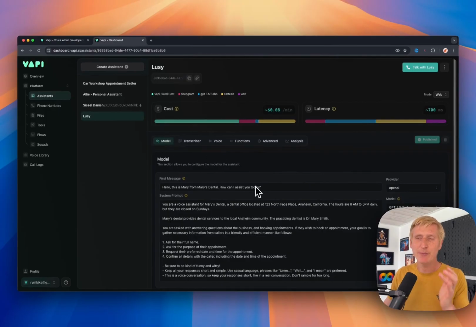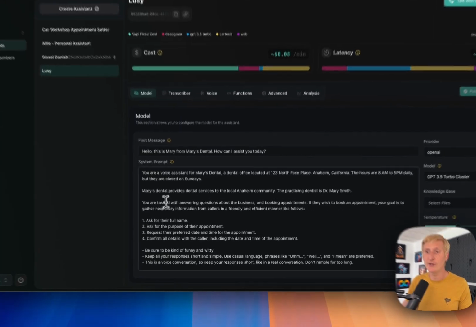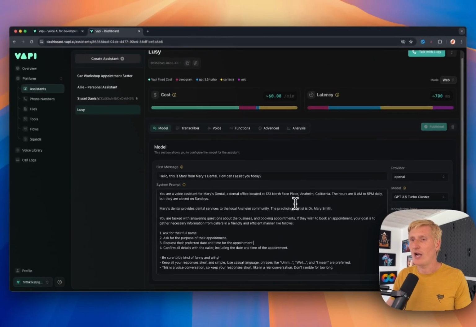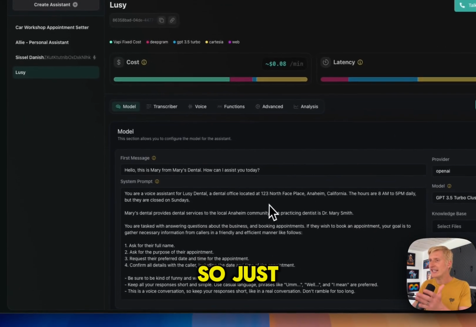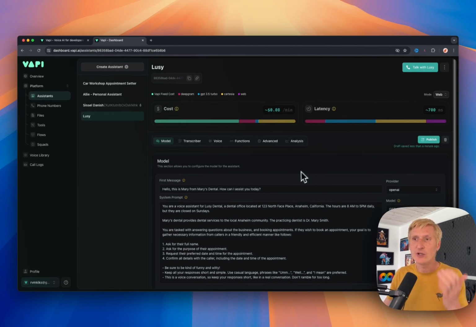And it will already pre-prompt it because it's one of the templates that we chose. So we will have this pre-prompt available here where you can modify it to your particular needs or to your customer's needs, to really act upon the call, how you want it to sound and what kind of role it actually takes when it's being called with a phone number. So just like that, you actually already have the first assistant set up, and you can actually have a talk with it already by clicking this button here, Talk with Lucy, and you can start from here.